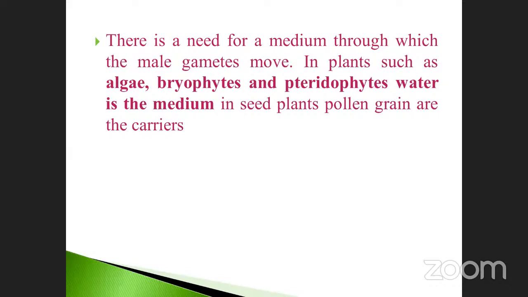Pollen grains produce the pollen tubes. Once the pollen tubes enter the ovary, the corresponding gametes are fused together, resulting in the formation of the embryo as well as the endosperm. We will see the morphological features of a flowering plant when you study those things. Okay, to the next one.